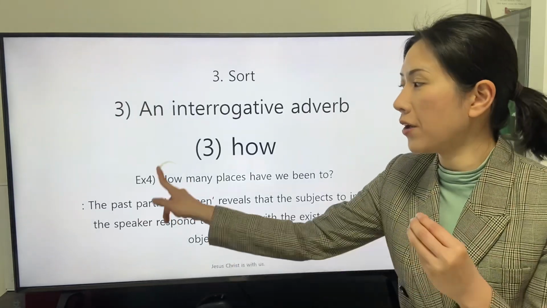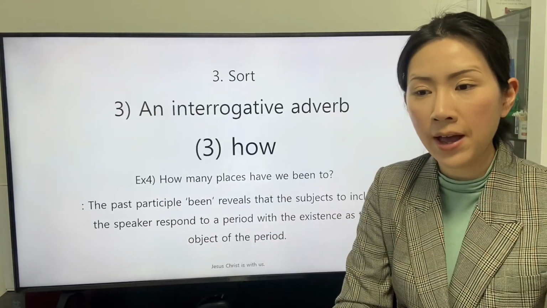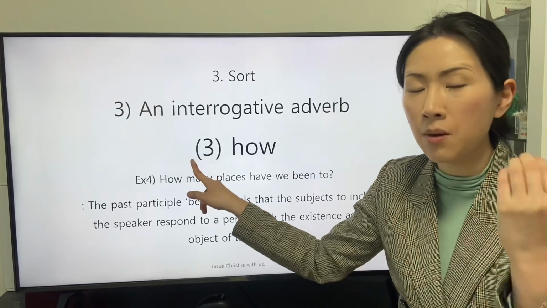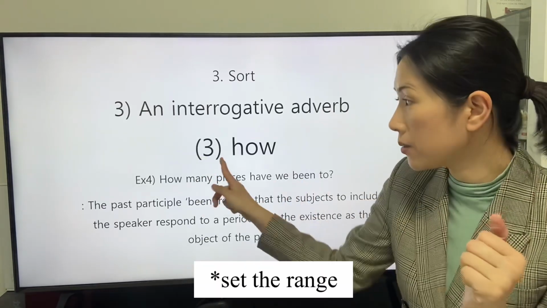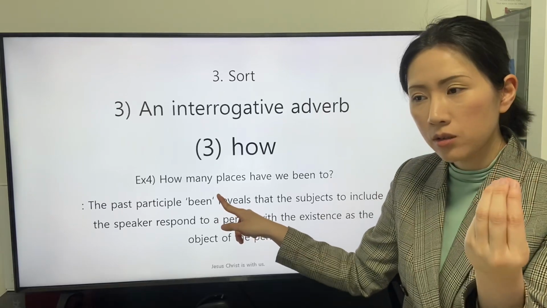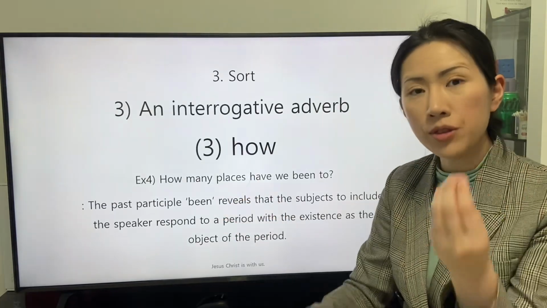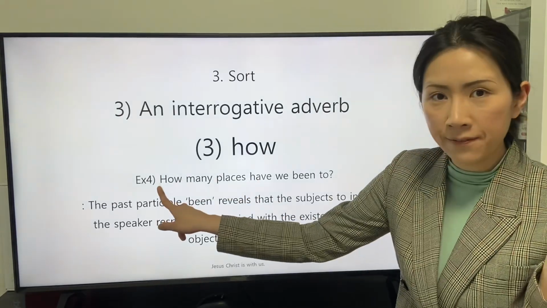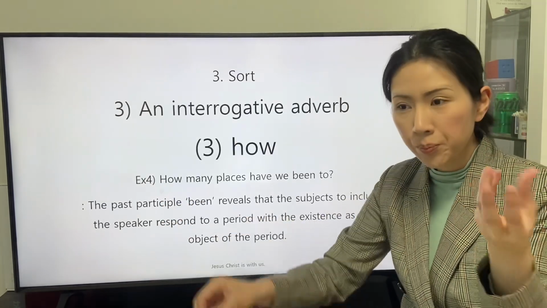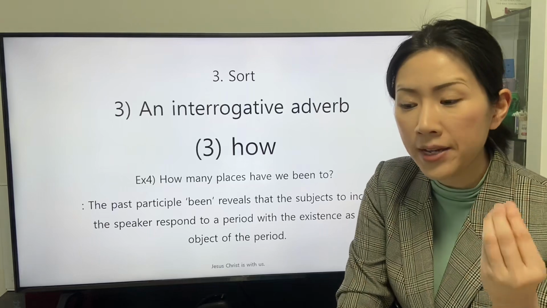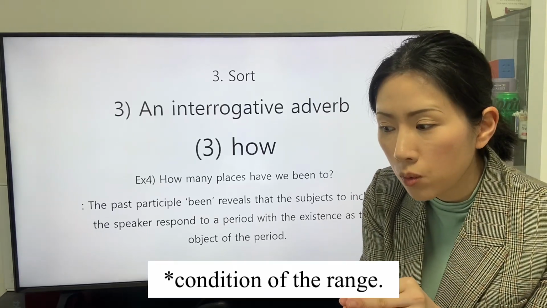The interrogative adverb how specifies the definition of the determiner many, to specify the range of the objects with the number. The interrogative adverb how specifies the